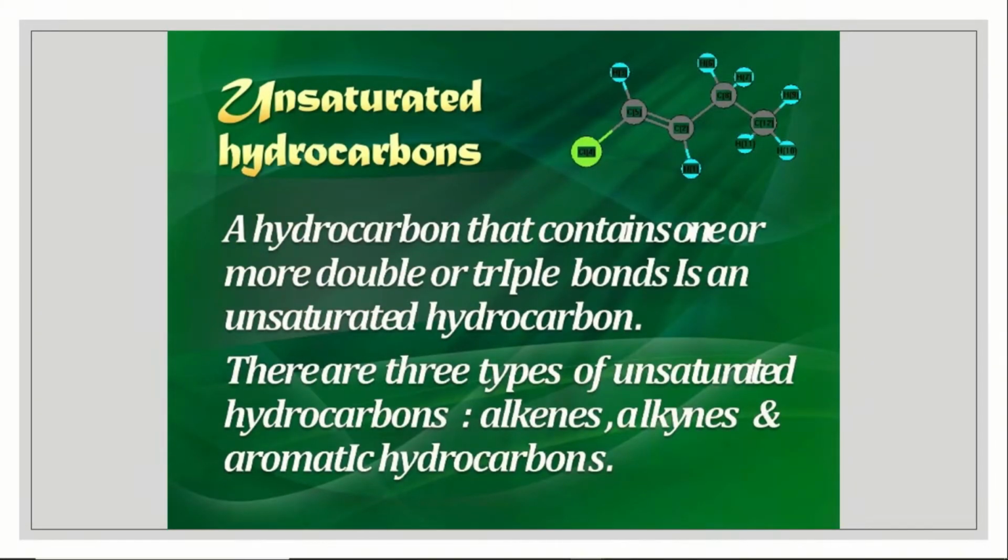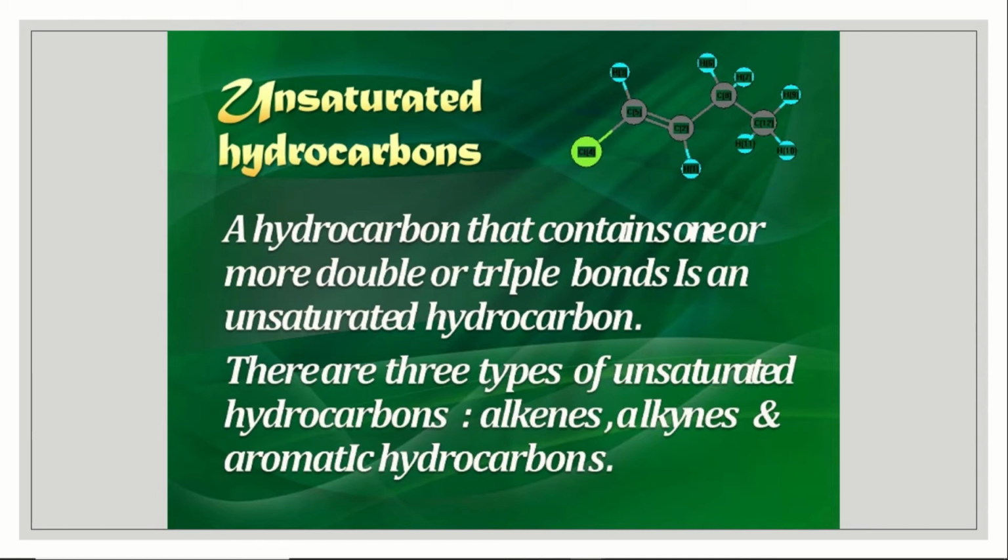Next is unsaturated hydrocarbon. A hydrocarbon that contains one or more double or triple bonds is an unsaturated hydrocarbon. There are three types of unsaturated hydrocarbons: alkene, alkyne and aromatic hydrocarbon. Aromatic means which gives good aroma, good smell.